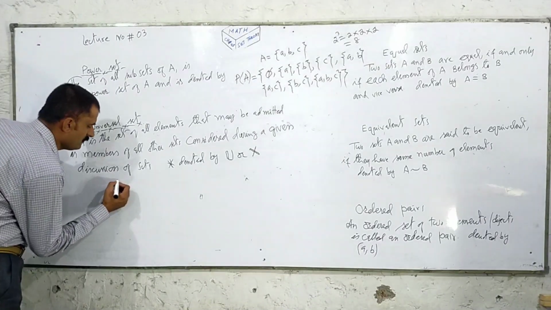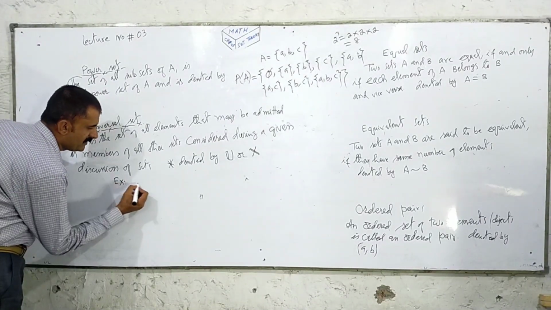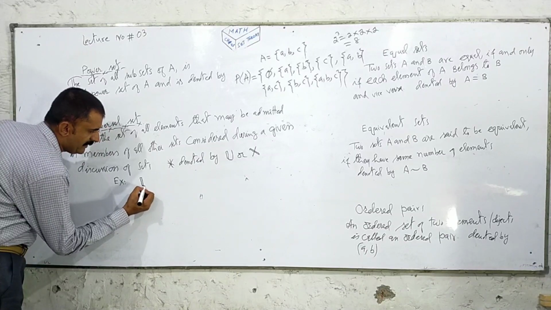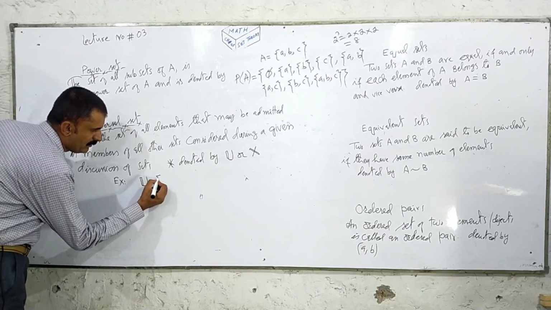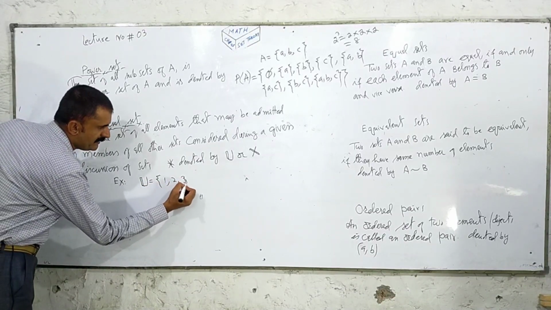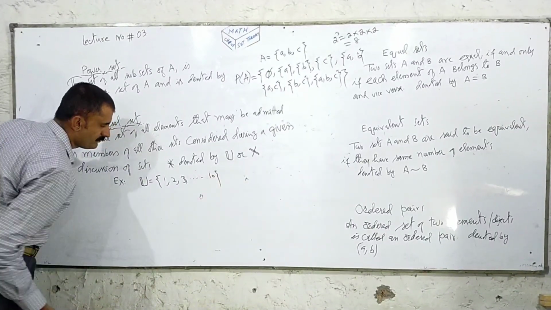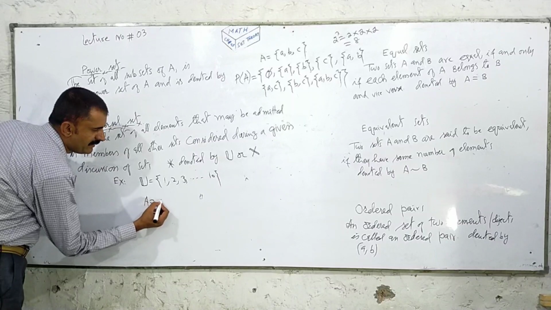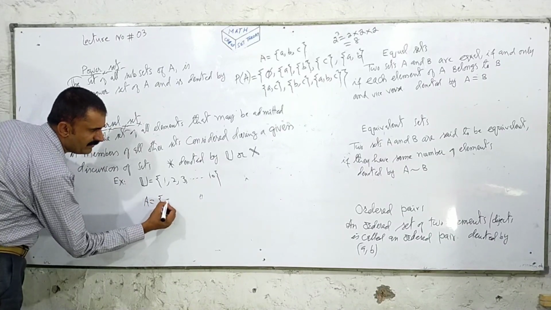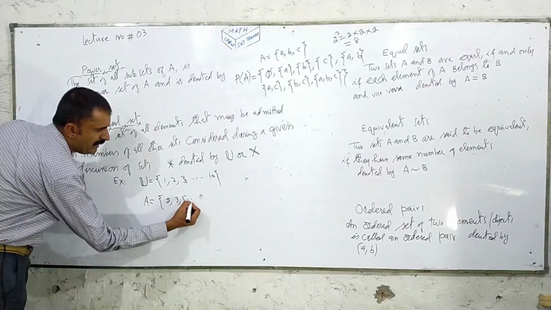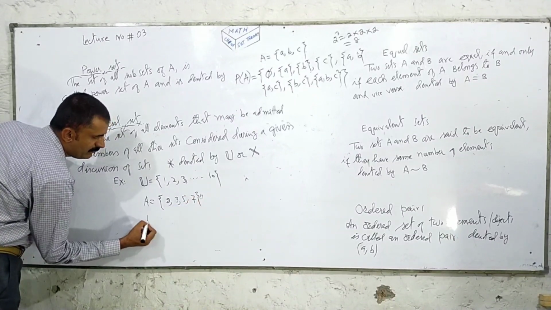Here we write an example. I am writing the universal set members 1, 2, 3 up to 10. I am discussing A, prime numbers: 2, 3, 5, 7.